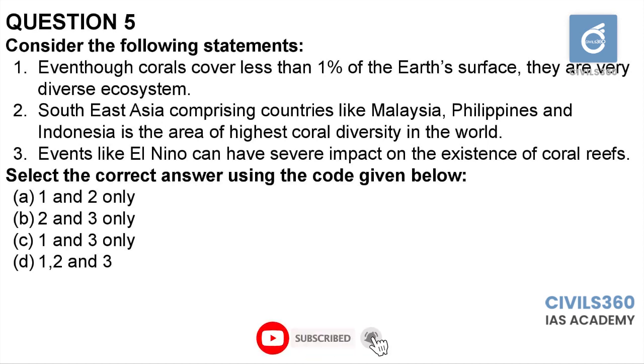Third statement will also be correct because El Nino event is a negative impact. It will always cause negative impact to every possible ecosystem. So third statement will also be correct. Second statement, that is quite factual, but you have to know that the highest coral diversity is observed in the coral triangle, which is spread around the Southeast Asian region.